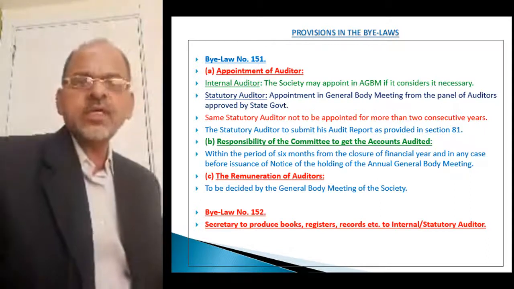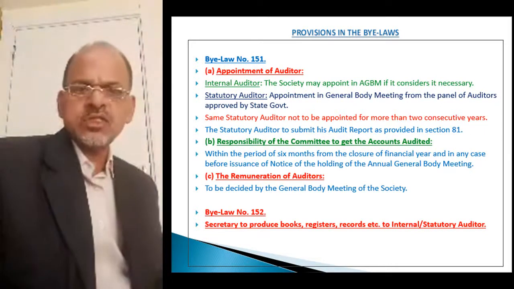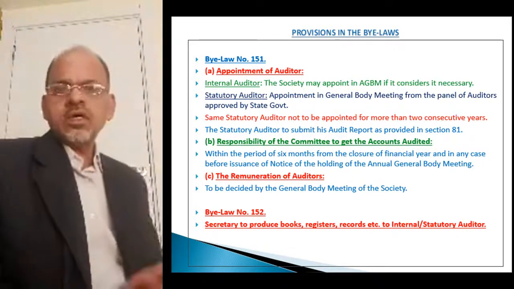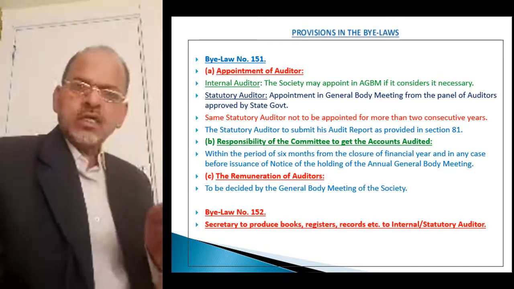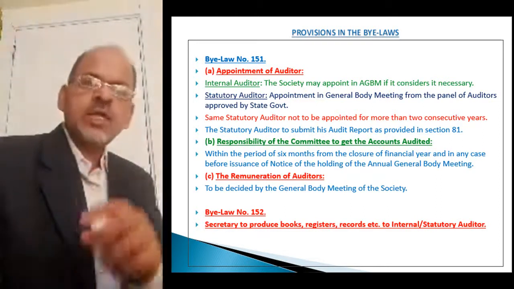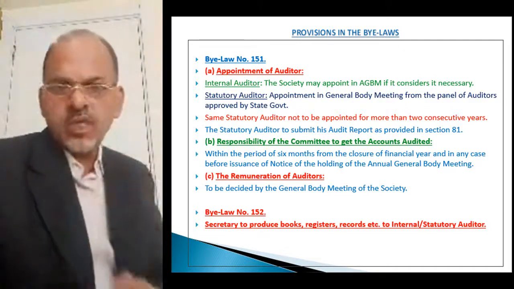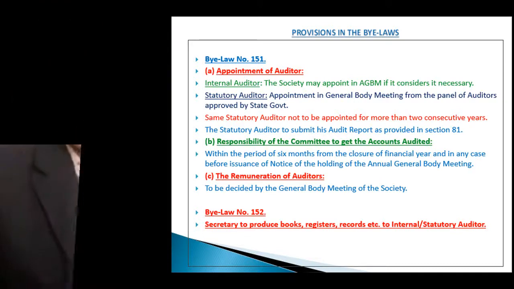If we carry out audit within 6 months, then there will be overlapping and the society won't be able to lay the accounts before the annual general body meeting. The provision in the Act we can take as the proper provision, that within 4 months of close of the cooperative year, accounting year, financial year, the society will have to get the audit done.